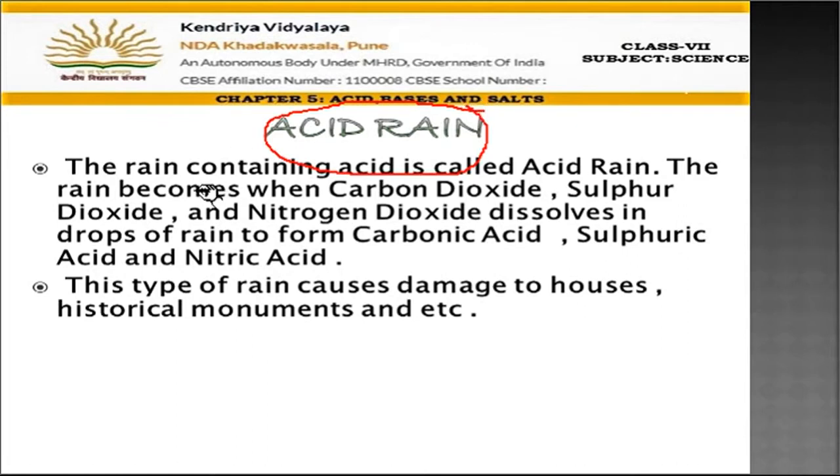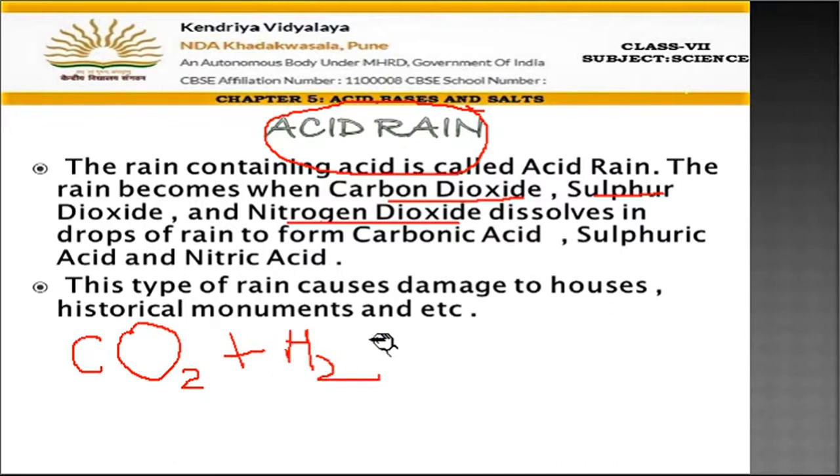Now let's see what acid rain is. We all know that the rain which contains acids is called acid rain. Due to pollution, many gases are going into the air. Carbon dioxide is in the air, sulfur dioxide is in the air, nitrogen dioxide is in the air. And when rain comes, all these gases which are present in the air mix with the rain. Like CO2, which is present in the air, mixes with the rainwater.